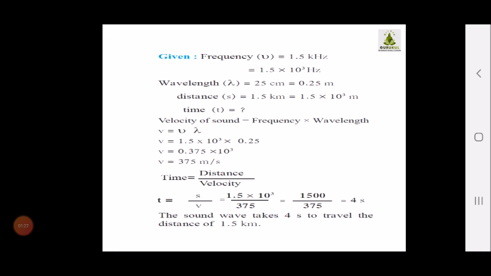Now I know that time is equal to distance upon velocity. I know the distance, and I know the velocity, so I will divide the distance by the velocity. My answer is 1.5 × 10^3 divided by 375, which is 4. So the sound wave takes 4 seconds to travel the distance of 1.5 kilometer.